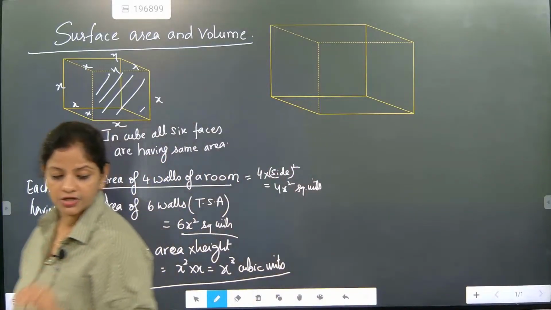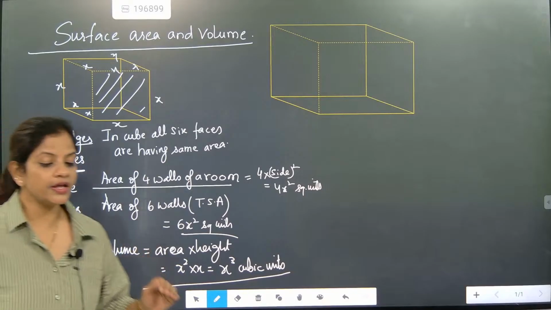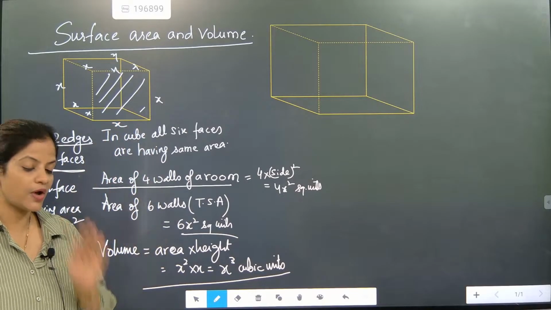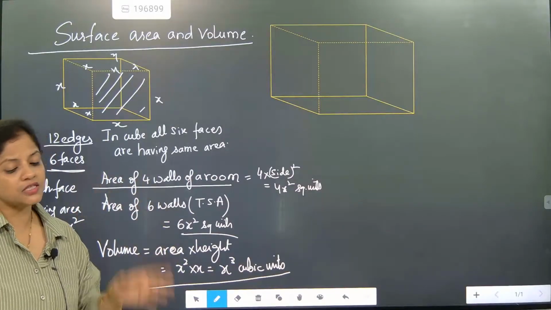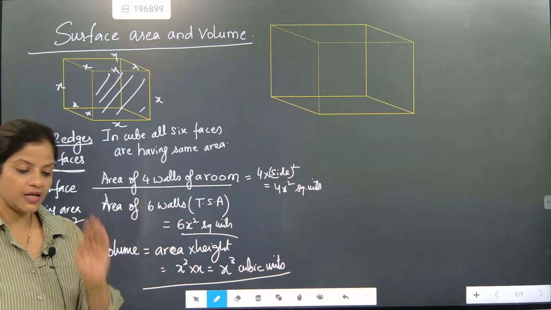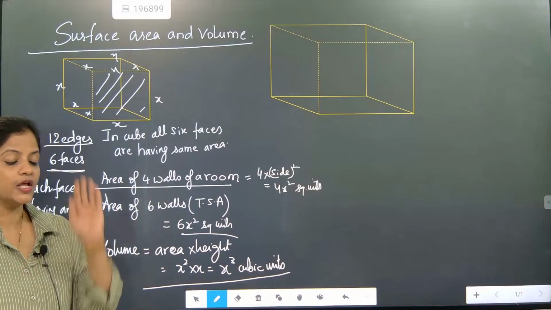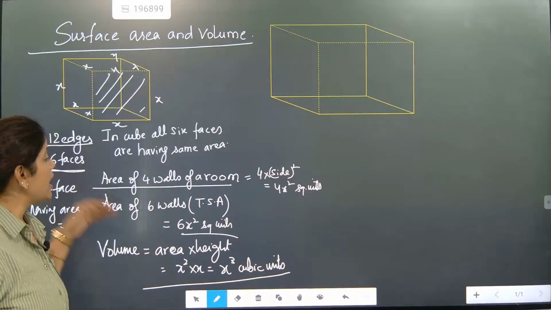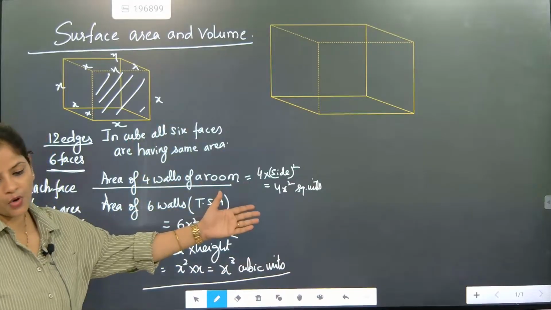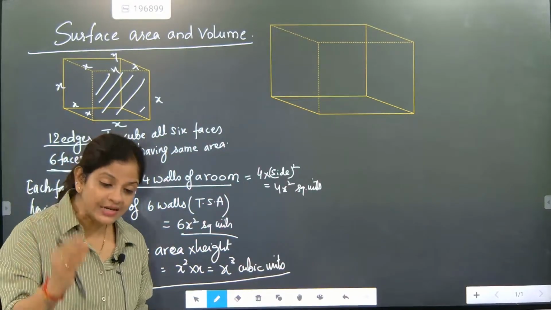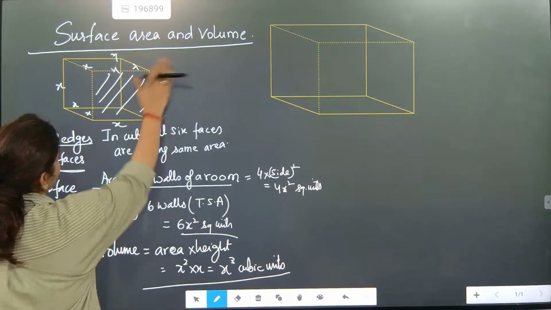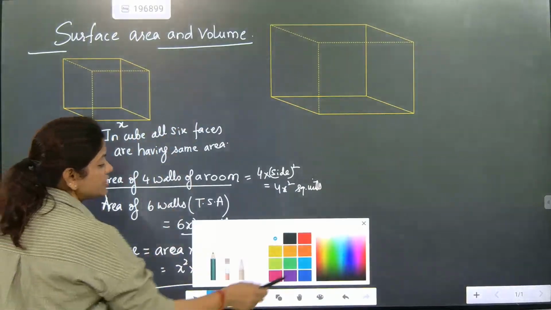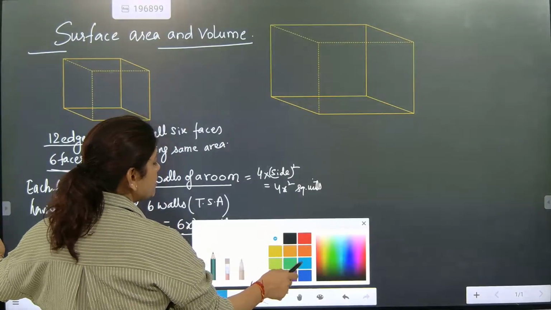So this is exactly the most important section. Here we have understood only one thing, that a cube is made with square faces. So if somebody asks you 4 walls, it means 4 square areas. Understood? That is 4 into side square. If somebody asks you 6, it means 6 into square areas. Got it? And if somebody asks you about cuboid, then we will write, but what is the diagonal? If somebody asks, okay, find the diagonal when each side is x, then what is the diagonal? For drawing the diagonal, what must we do?